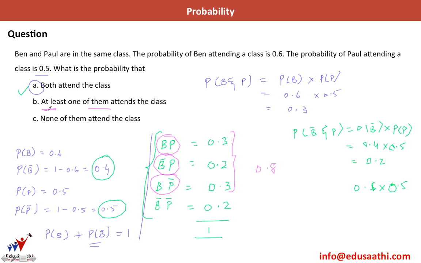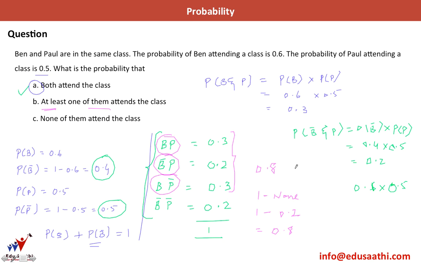Also, when we have at least one of them attending the class, as we did in the question of selling tickets, I can find out the probability of 1 minus none of them attend the class. So 1 minus none of them attending the class is 0.2. So 1 minus 0.2 gives me 0.8.